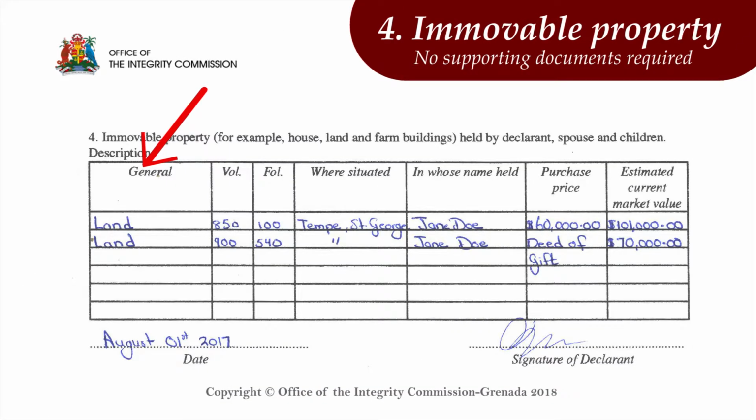Under description, include immovable properties such as land, residential house, and any other buildings. Under volume and folio, please fill in your page and library numbers for your property. This information can be found on your property deed. If your property was inherited or given as a deed of gift, please state so under the purchase price column.